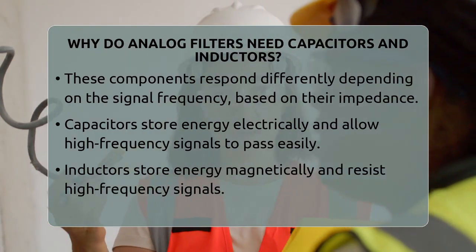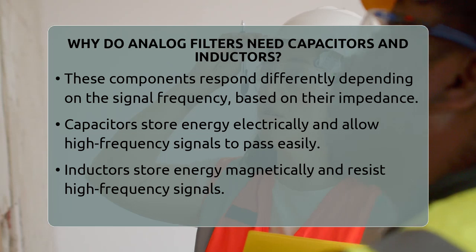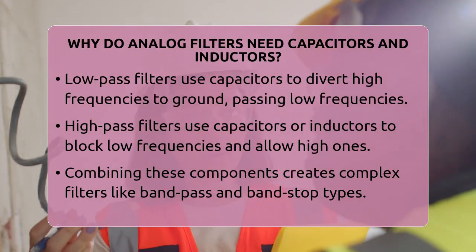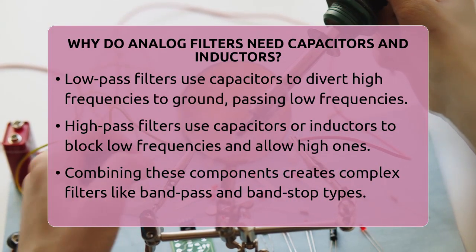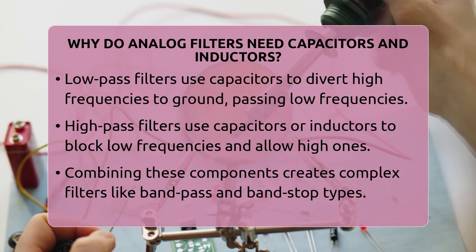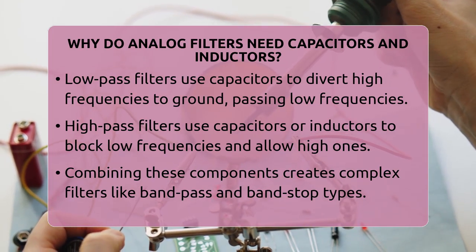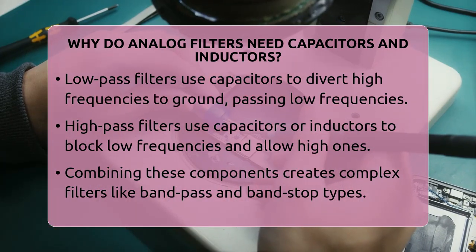In a simple low-pass filter, a capacitor is used to divert high-frequency signals to ground, letting only low frequencies continue. Conversely, in a high-pass filter, the capacitor blocks low frequencies and allows high ones through. Inductors can do the same but in reverse. They block high frequencies in a low-pass filter and pass high frequencies in a high-pass filter.